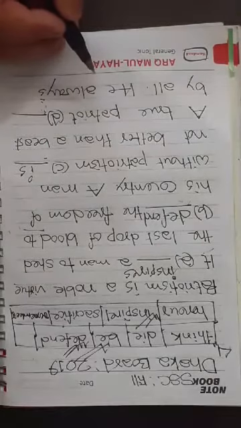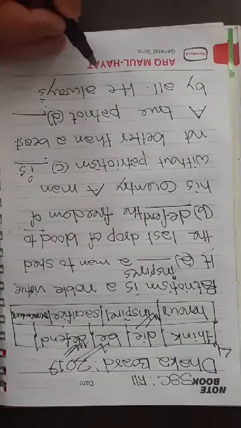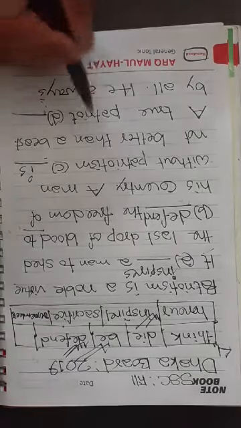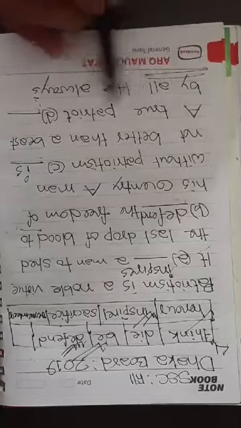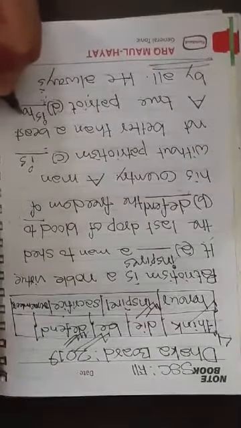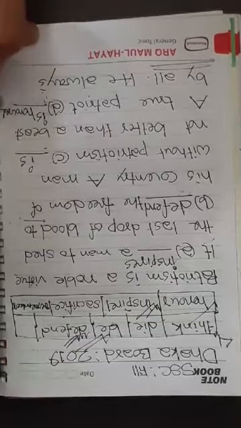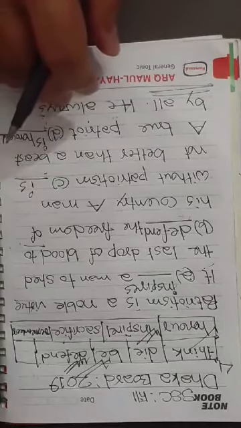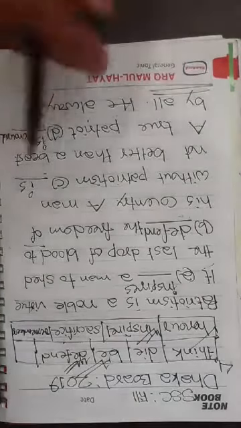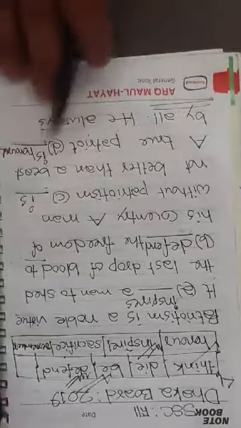A true patriot, what may be? Here the answer, a true patriot. Here, think die, be, defend, honor. Yes, honor. So by all, so it is in passive form. A true patriot is honored. Okay, is honored. A true patriot is honored. And now it is in present form, you are using is honored, but whenever it will be in other forms, then you must know very deeply the voice in tenses. Okay, so I will do it with you in next classes. A true patriot is honored by all.